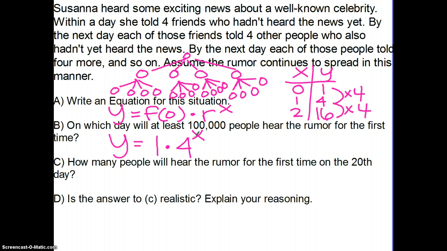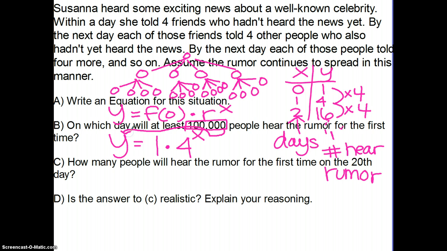It says which day will at least 100,000 people hear the rumor for the first time. So if we were to think about this, x is actually representing days, and y is representing the number of people hearing the rumor. Because y represents people, we're not putting 100,000 in for x, we're putting it in for y.